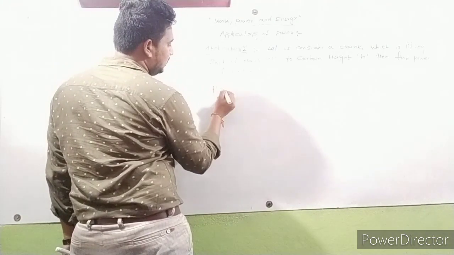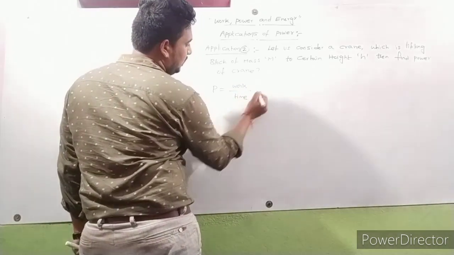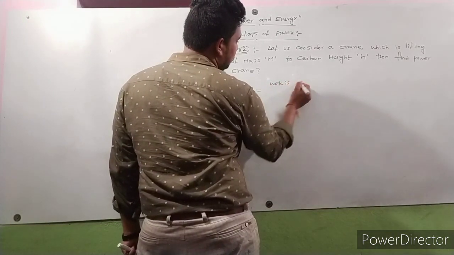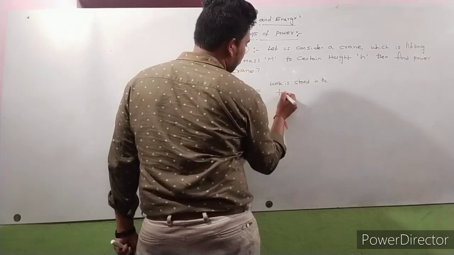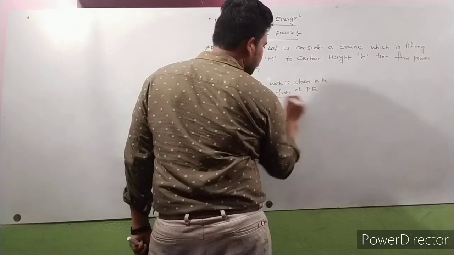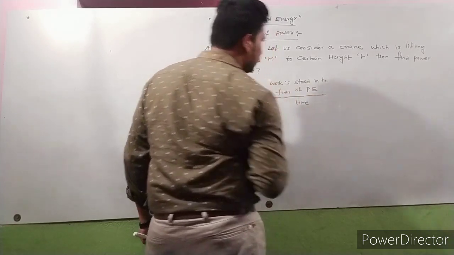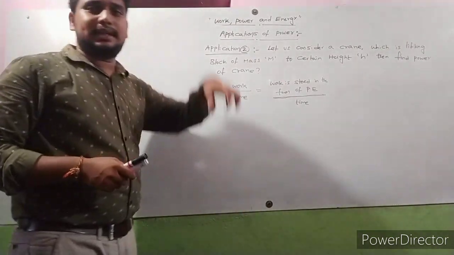Here power P is equal to work by time. Here work is stored in the form of potential energy, because the body is moved to a certain height from the ground.